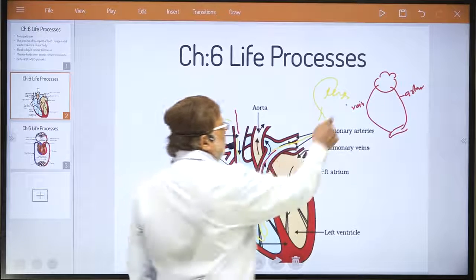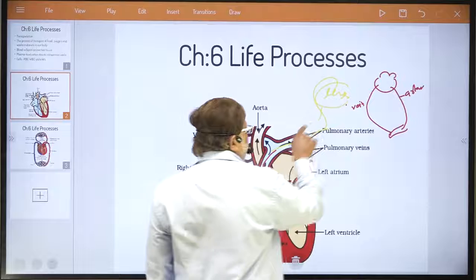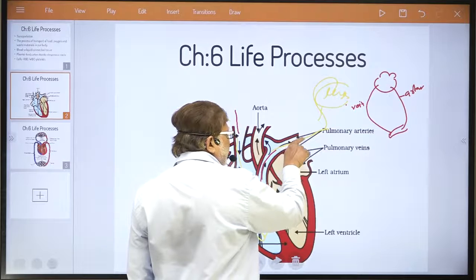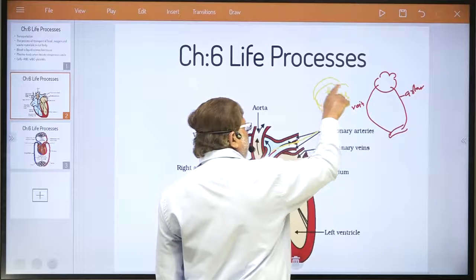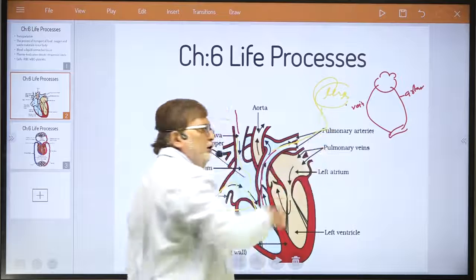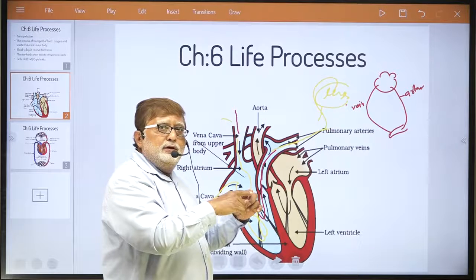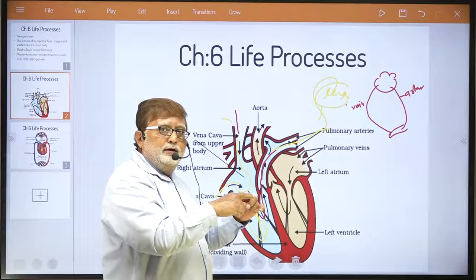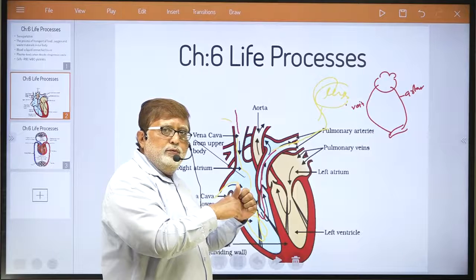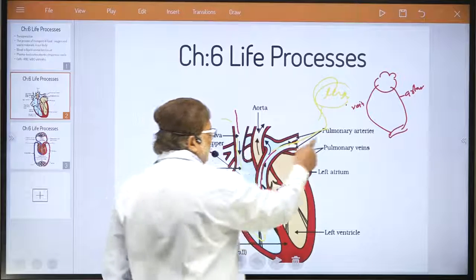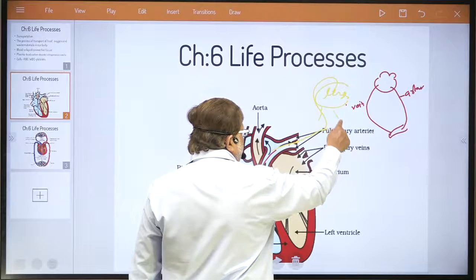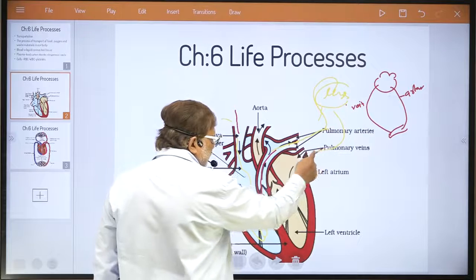So what happens in the lungs, dear student? The impure blood goes via the pulmonary artery to the lungs. Here in the lung, the blood gets purified by the exchange of gas. That purified blood, dear student, enters the left atrium via the pulmonary vein.